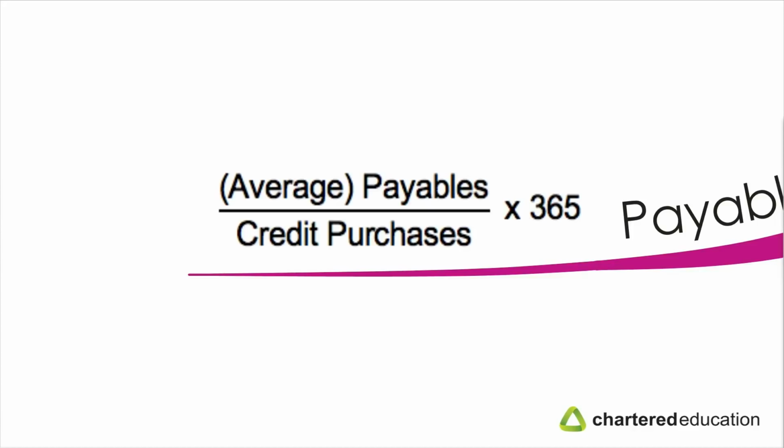The trade payables should be the average value for trade payables during the year. This is the average of the trade payables at the beginning of the year and the trade payables at the end of the year. But if you can't get the average payables, then you can just use the figures at the end of the year. If you can't get the figure as well for credit purchases, just use the figure for cost of sales. Use that instead. You can get these figures from the Statement of Comprehensive Income.